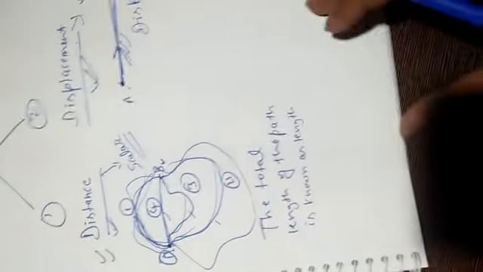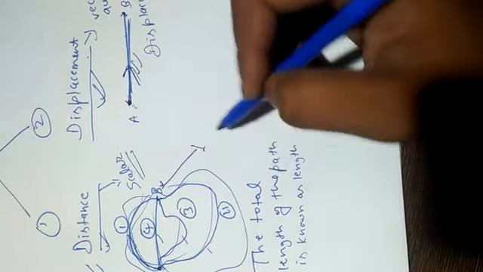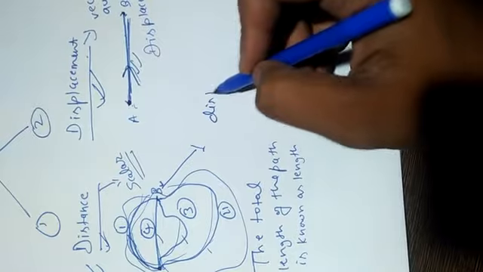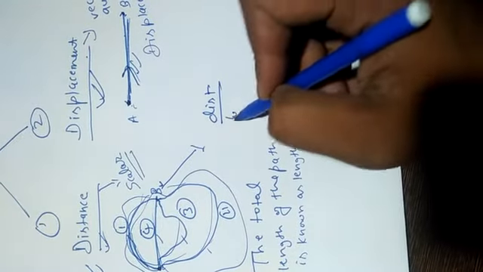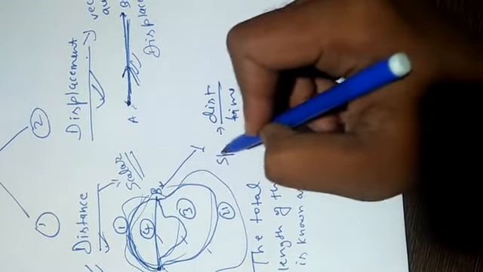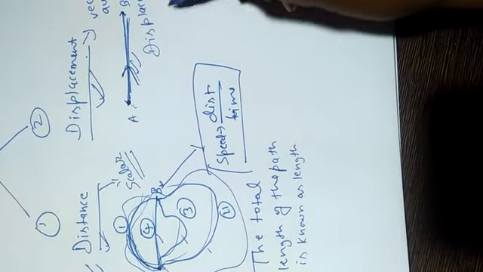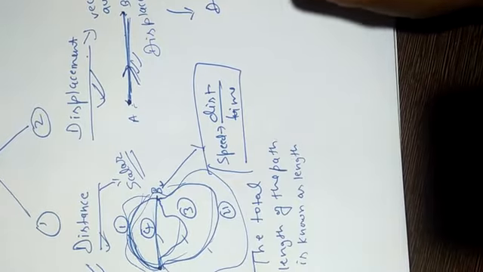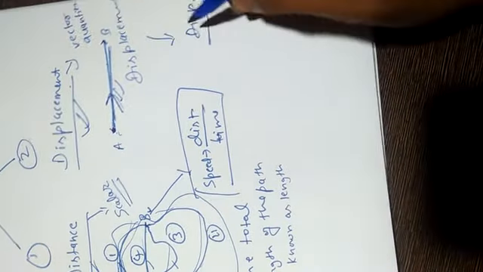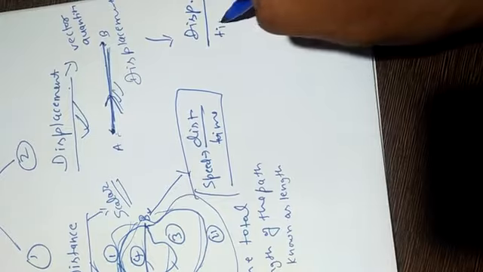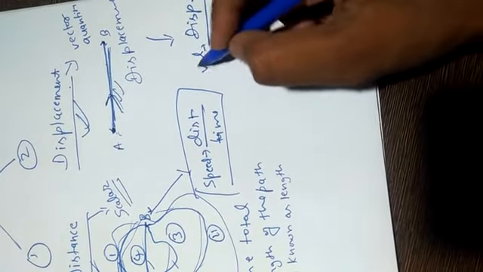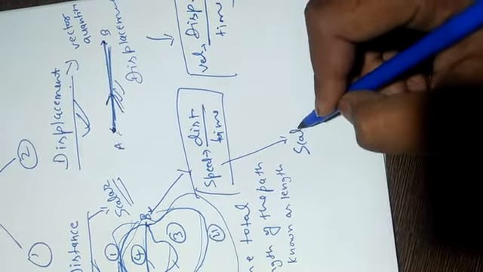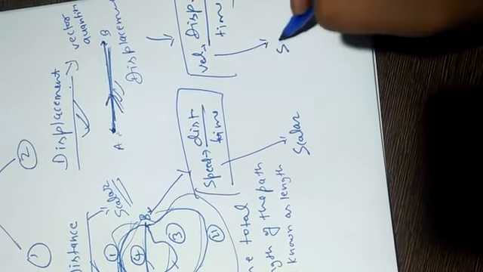Understand? And the distance covered in unit time is known as speed, and the displacement covered in unit time is known as velocity. Hence speed is a scalar quantity and velocity is a vector quantity.